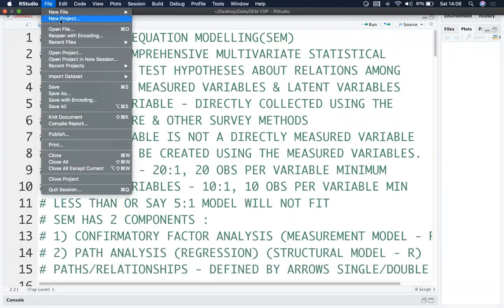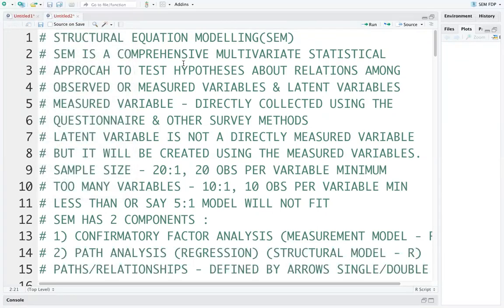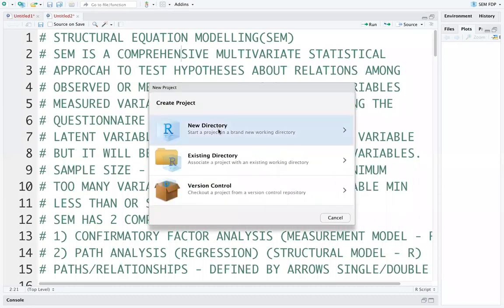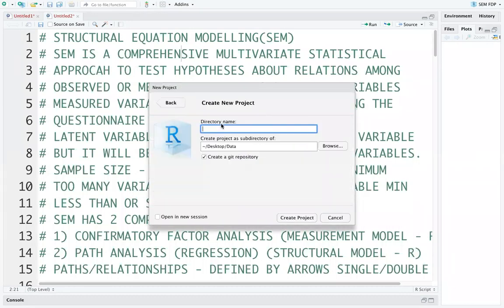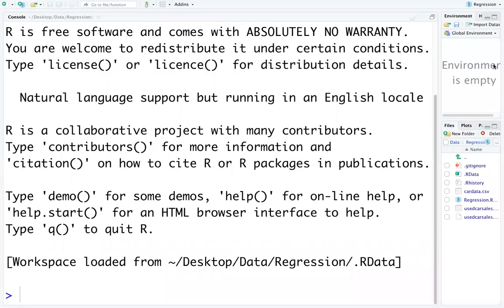New project. New directory. New project. Project name will be regression. Then create project. First, we will work on regression and then we will go into classification.